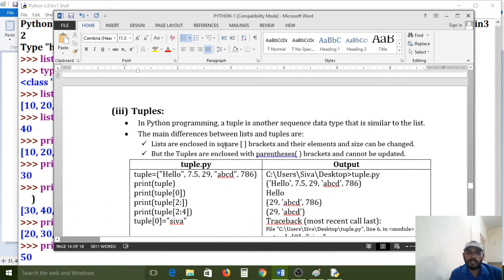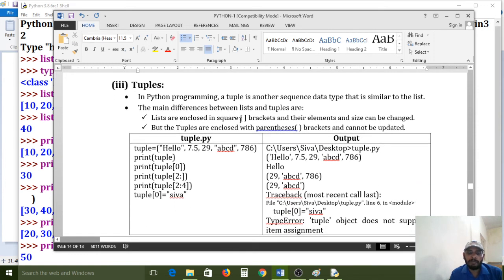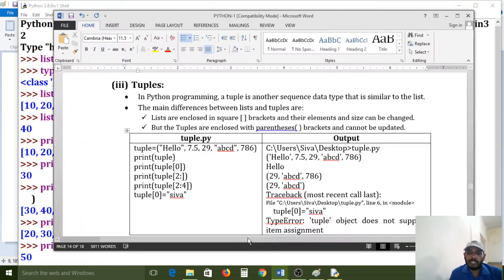But the main differences between lists and tuples are, lists are enclosed in square brackets. Already in the example we have discussed it, square brackets we have used. If you want to store elements by using a list, we use square brackets. But if you want to use tuples, compulsory we use functional brackets, nothing but parenthesis brackets.